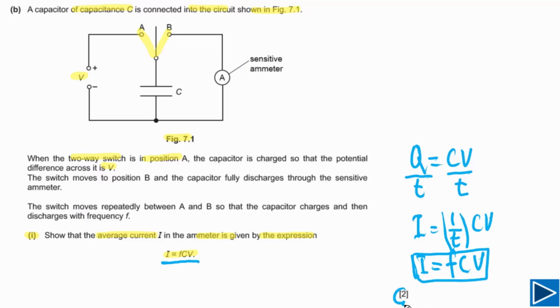This question has 2 marks. In this derivation, if you have included Q over T, you will get 1 mark, and that is M1 mark. This must be in your derivation. And the second mark you will get if you have got this correct answer, and that is A mark.